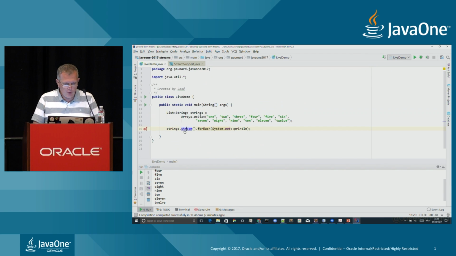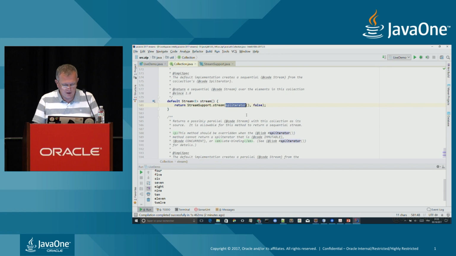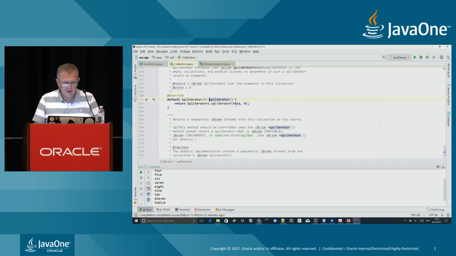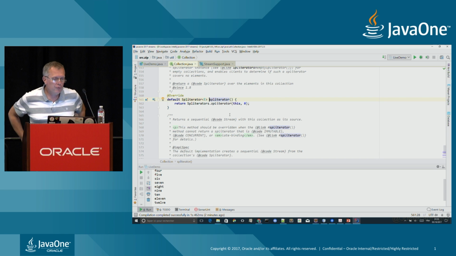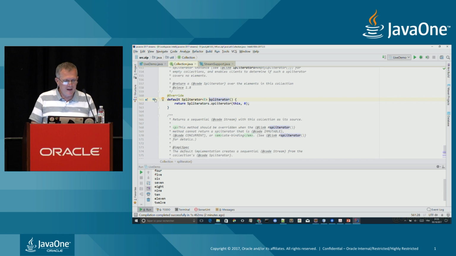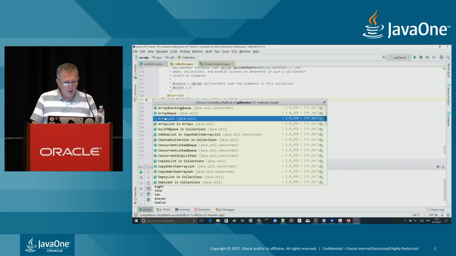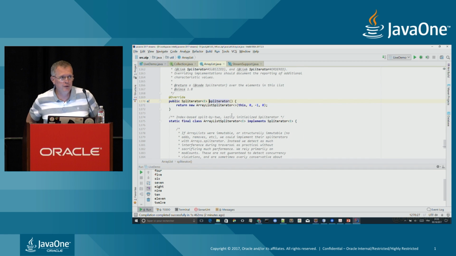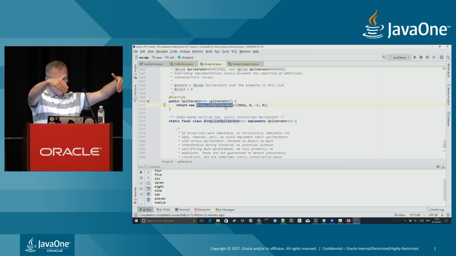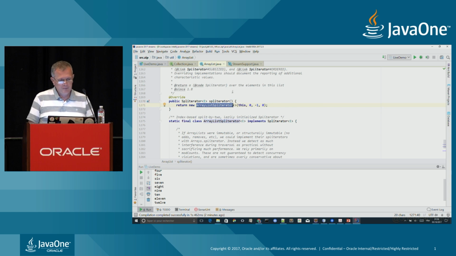If I go back to this Spliterator object here and see what it does, it is indeed a default method from the collection framework, but that is overridden in nearly all the classes of the collection framework. Here's the override of this Spliterator method from the ArrayList class, for instance. It returns a Spliterator that is particular to this ArrayList object. And in fact, what does this Spliterator object do? It does the same kind of thing as the iterator does to the collection implementations.